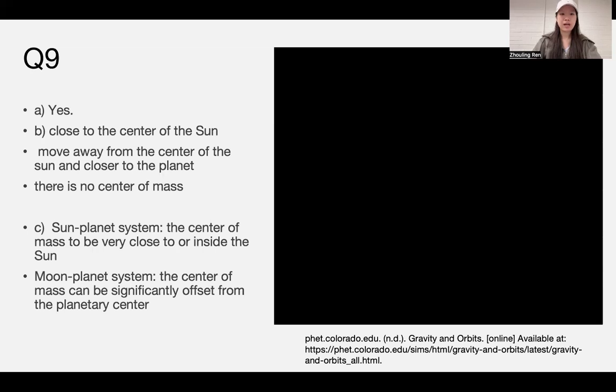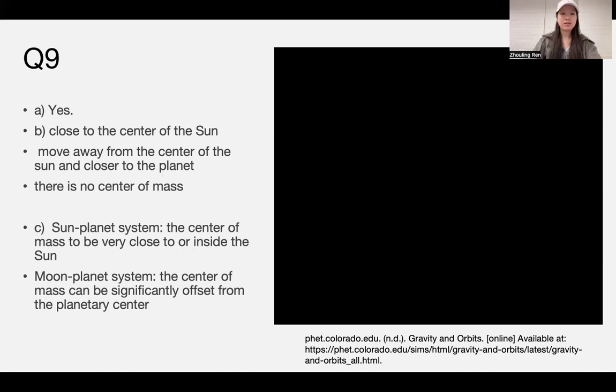In terms of the center of mass, in question 1, the center of mass will be located very close to the center of the Sun, since the Sun is more massive than the planets. In question 4, as the mass of the planet changes, the center of mass will move away from the center of the Sun and closer to the planet. And in question 7, if gravity is turned off, there is no more gravitational force between the planet and the Sun, and the planet cannot orbit around the Sun, but moves in a straight line in its direction of movement, so there is no center of mass.